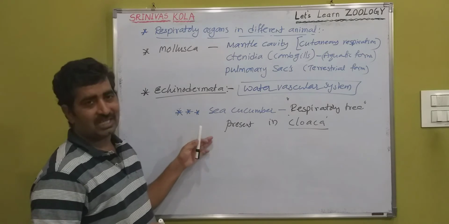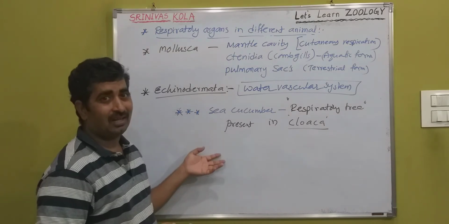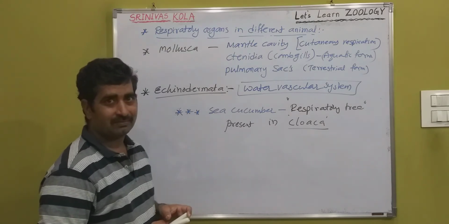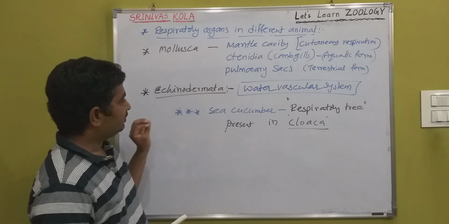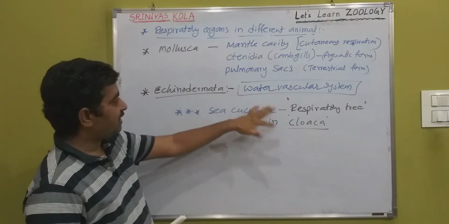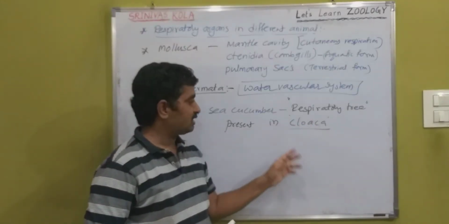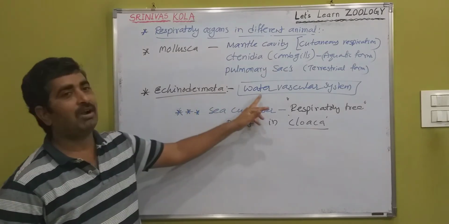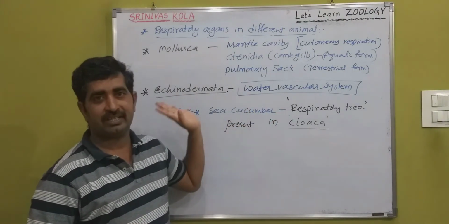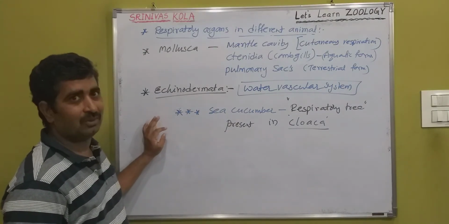And the pedicellariae are also involved in partial, additional respiration, though mostly they are used in cleaning the body surface. But most of the process is through the water vascular system, and especially in sea cucumbers, respiratory trees are also present. All echinoderms have a water vascular system. That is the major thing. So this is about invertebrates only.